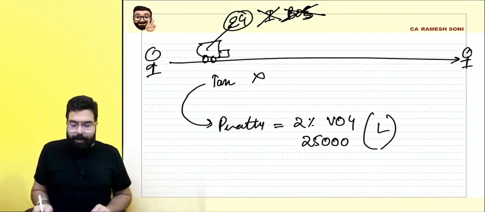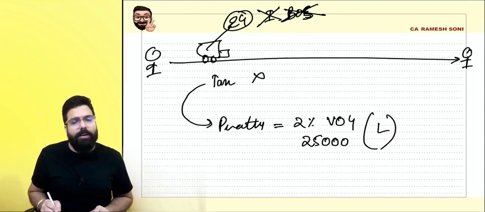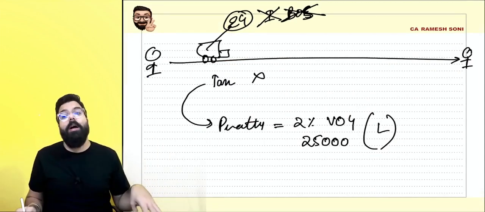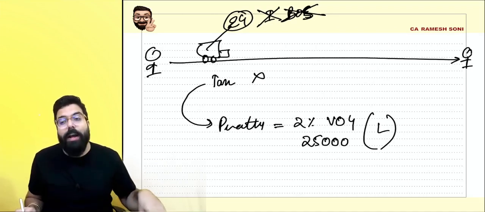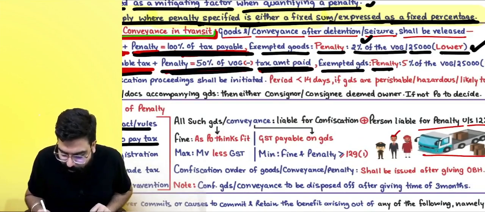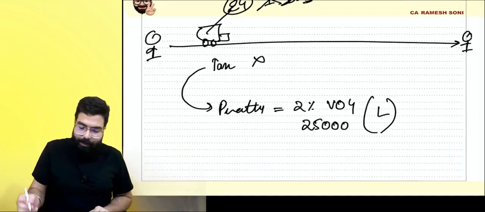And always remember, under CGST, a similar amount applies under SGST also. Sir, what if the goods which I am taking on the way are caught and the owner does not come forward? Penalty, instead of 2%, will become 5% or 25,000, whichever is lower. That's it.